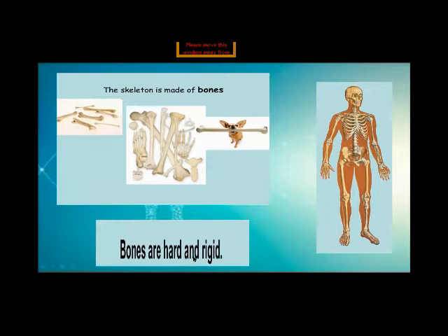Bones are hard and rigid. Do you know? Bones are hard and rigid. Rigid means unable to bend or be forced out of shape. Bones are not flexible. They are strong and hard.